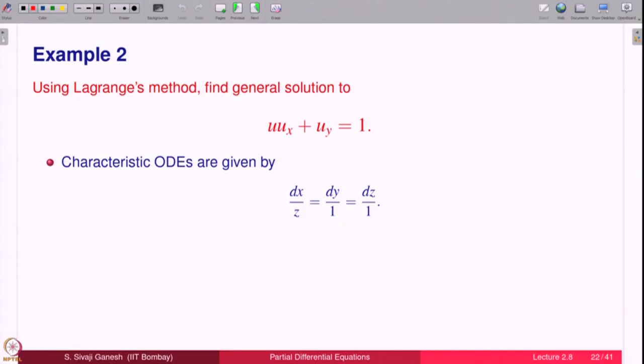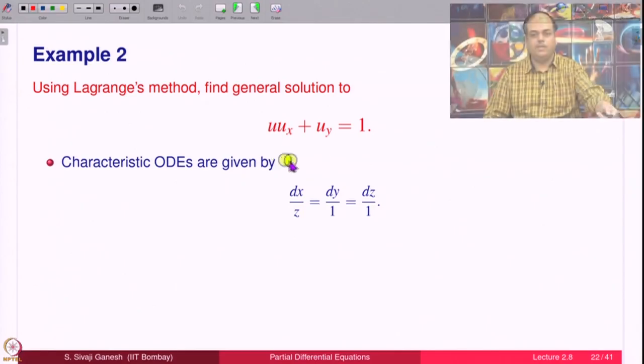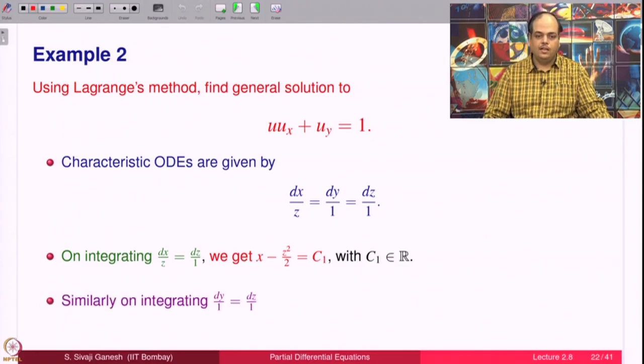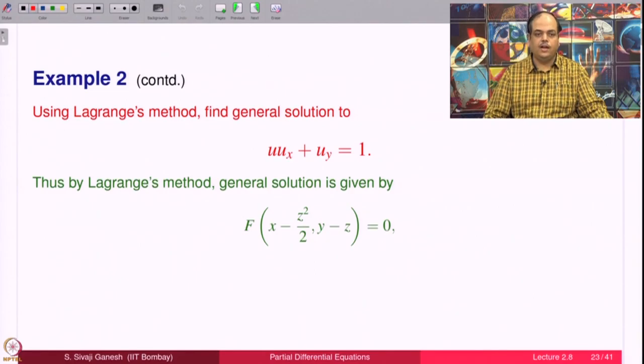Now, let us look at the second example. I think we already solved this using Lagrange's method, ux plus uy equal to 1. If not, let us do it again. The characteristic system of ODE is dx by z equal to dy by 1 equal to dz by 1. Integrating this set of equations, we get x minus z square by 2 equal to C1. The other one will give you y minus z equal to C2. Therefore, Lagrange's method says f of C1, C2 equal to 0.